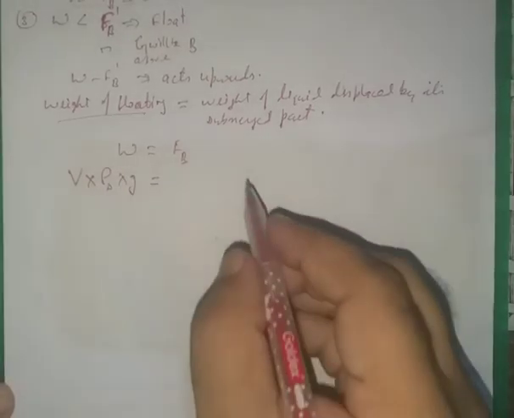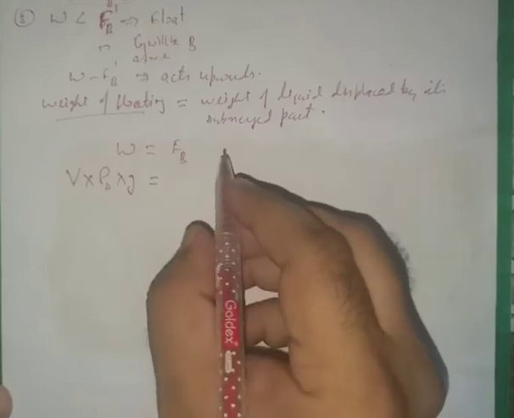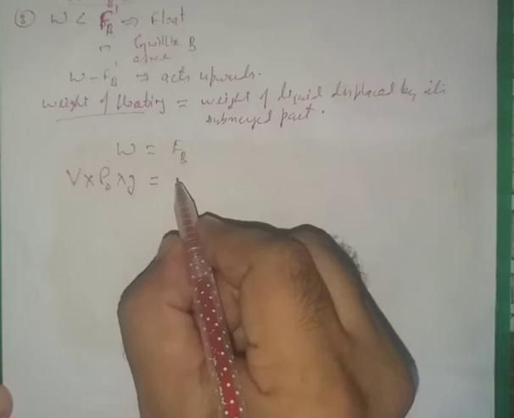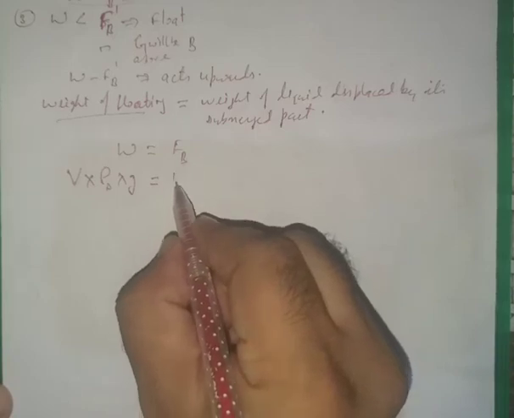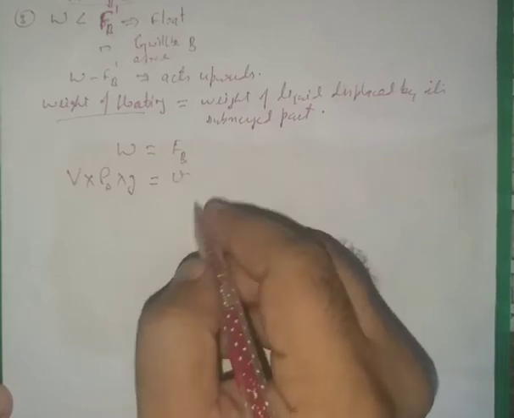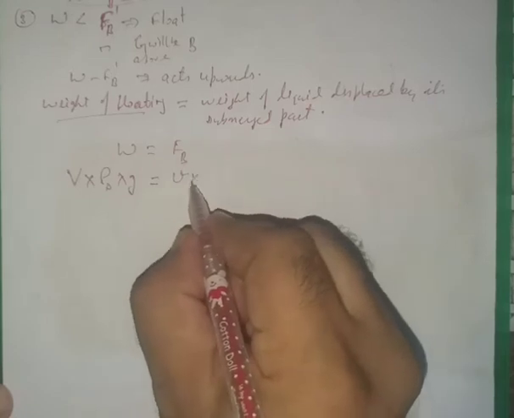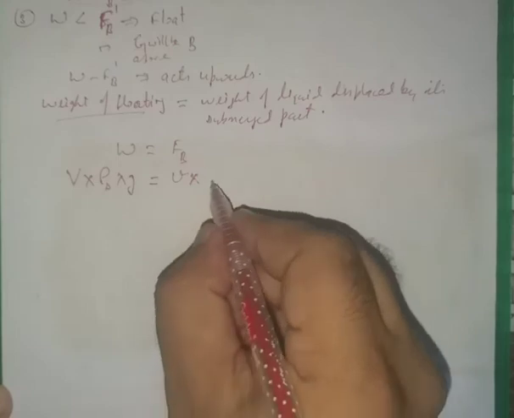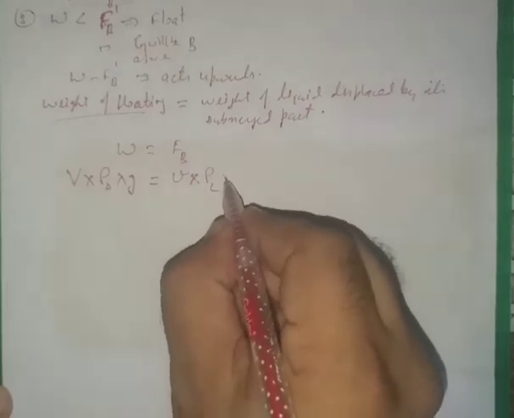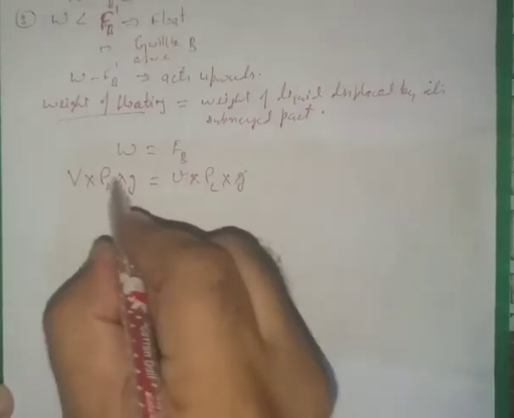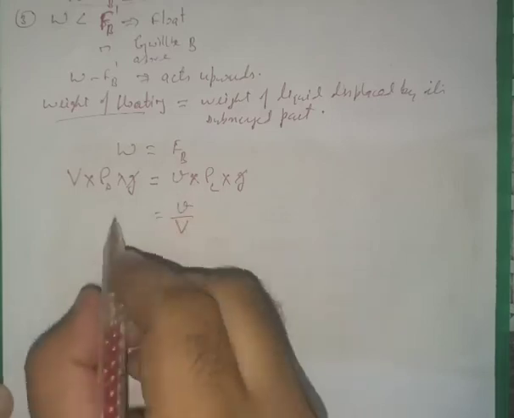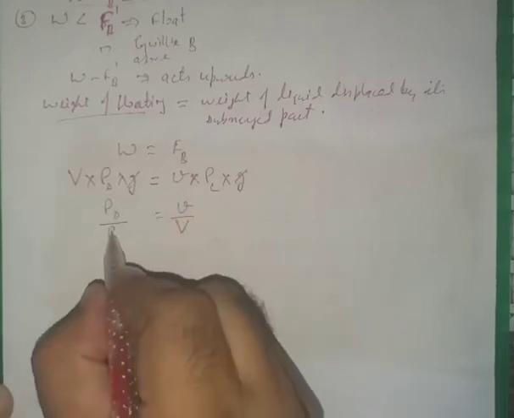and this upthrust force is equal to, let us say the volume that is displaced by the body, the submerged volume, let us say that volume is small v, and then the density of the liquid that is displaced by this body. So let us say that density is rho of liquid, multiplied by g. Now these two will get cancelled. From here what we get is v over V is equal to rho S over rho L.